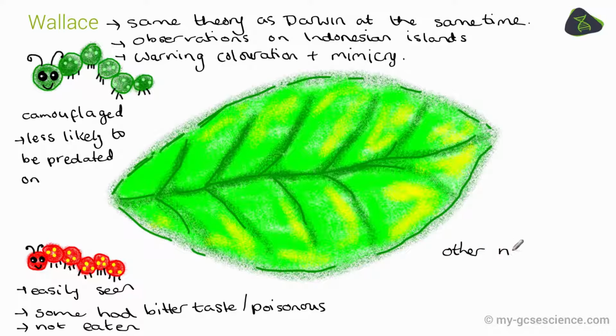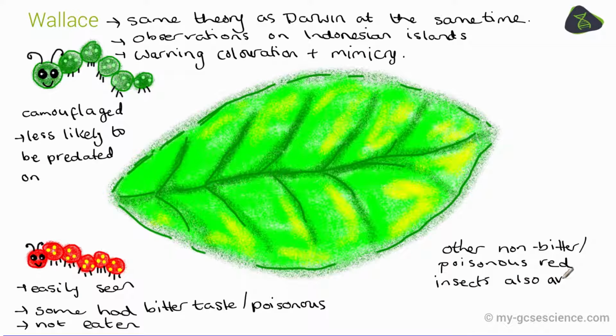The sheer fact that they were the same colour as the poisonous bitter-tasting varieties meant that they didn't get eaten either. They probably would have tasted quite good to a predator like a bird, but the bird would not take a risk on something that could be poisonous and looked poisonous. So by mimicking other red insects, they were able to survive and reproduce and pass on those coloration genes.